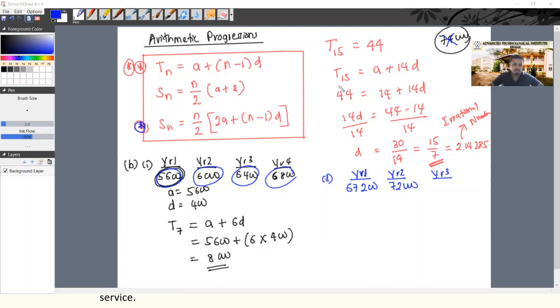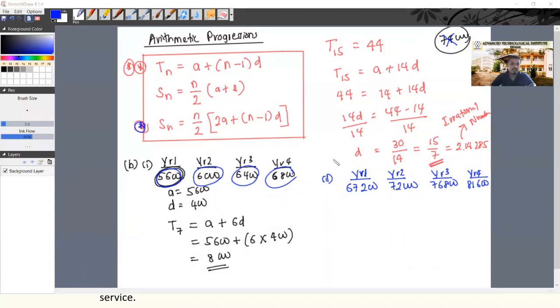6,400 into 12. In year 3, his monthly salary is 6,400. 6,400 into 12 is 76,800. In year 4, 6,800 into 12 is 81,600.